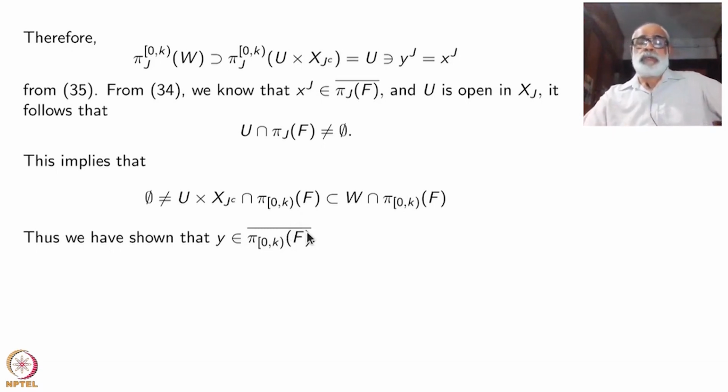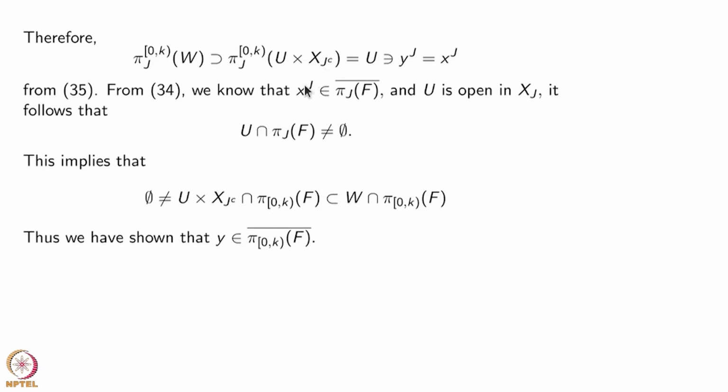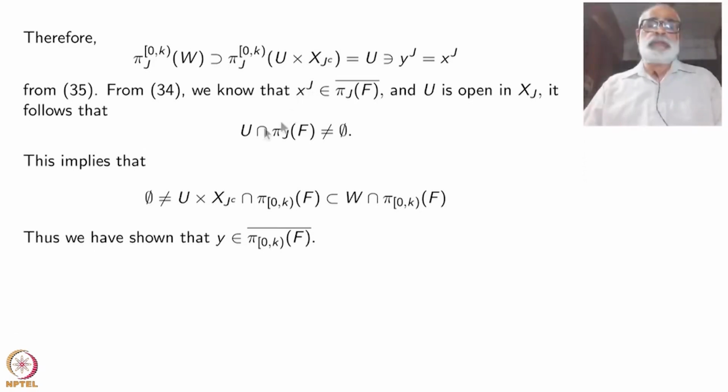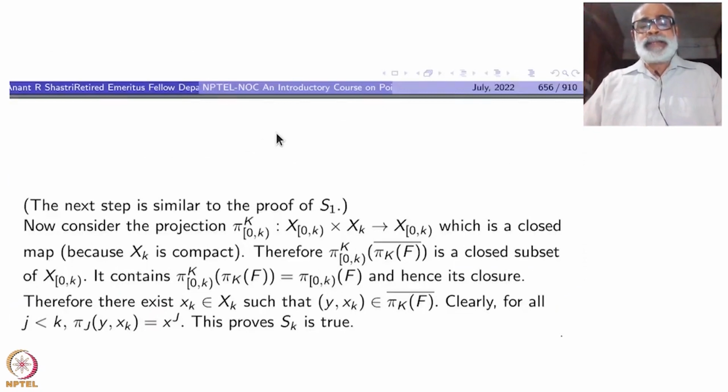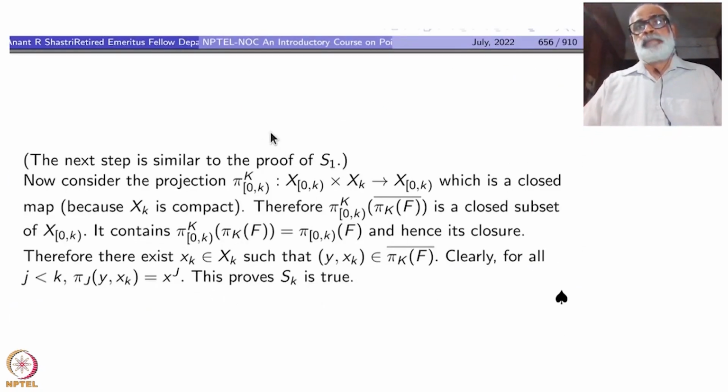Okay. These notations may be new to you, but this kind of thing you have proved while proving product is connected, etc. So a similar argument. This is not new to you. The next step is similar to S1. What is that? We have yet to prove that this implies the next one. So that's what. Now consider the projection pi 0 k,